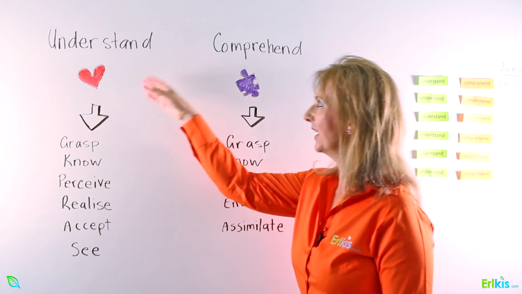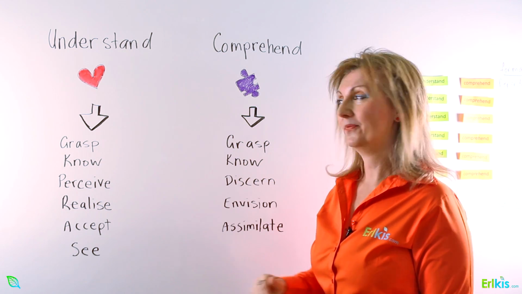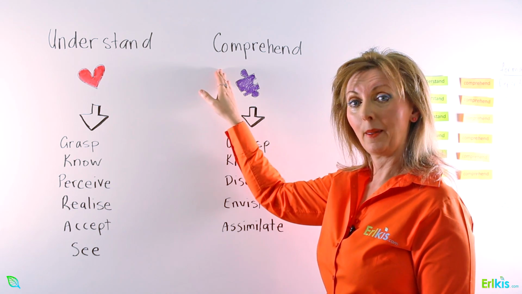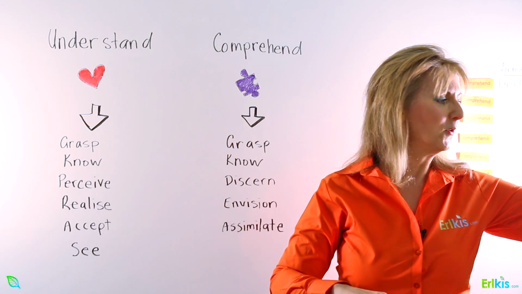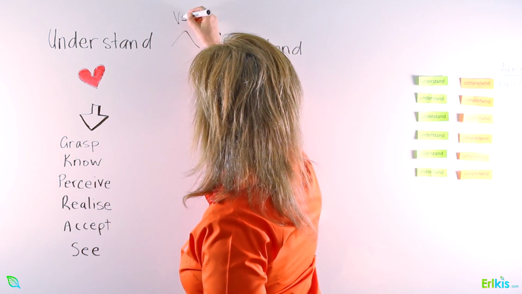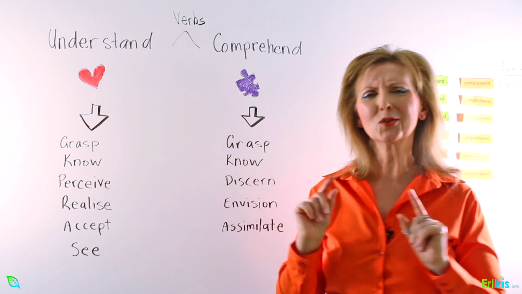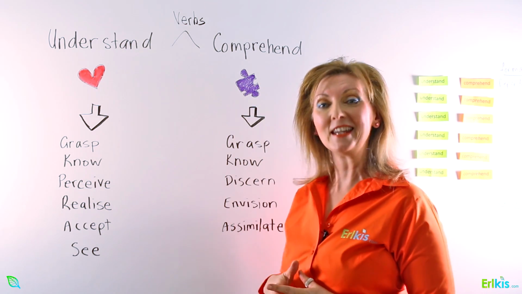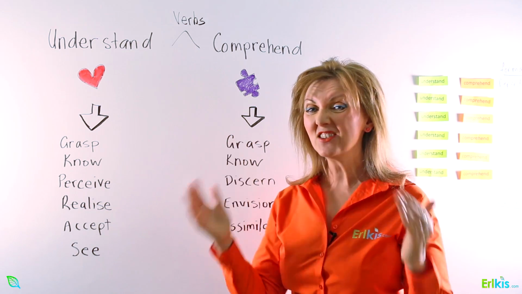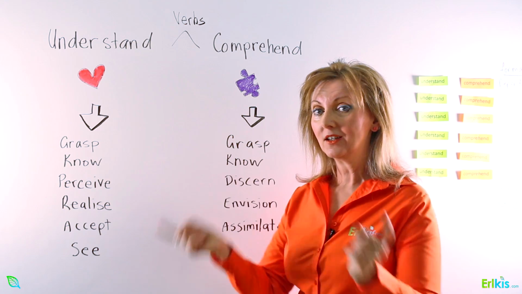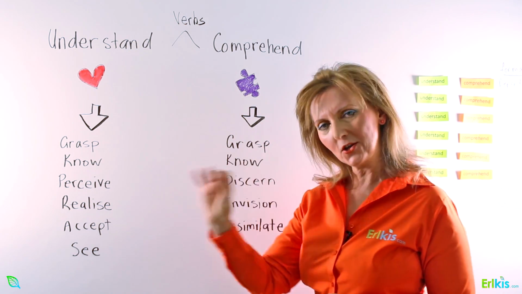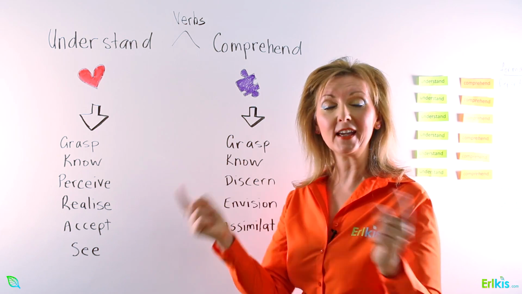So to begin with, what part of speech do they fall under? I understand. I comprehend. They're verbs. So both of these words are verbs. So that makes it easy, sort of. Now, like many other words in English, when two words are verbs and they mean the same thing, you can change them. These two are a little bit different. In certain circumstances, you can change one for the other.